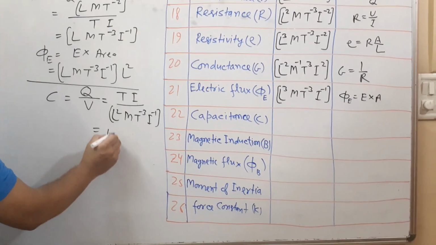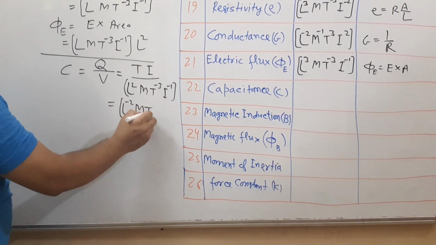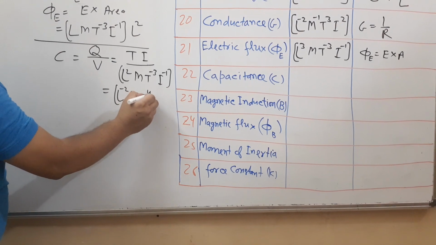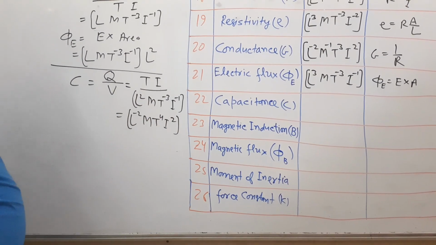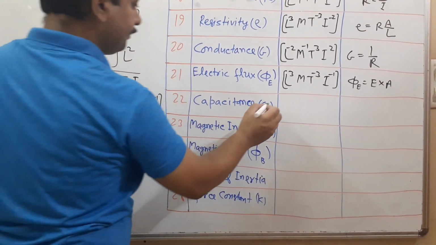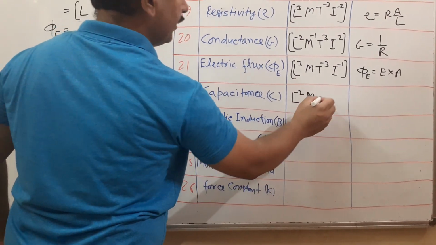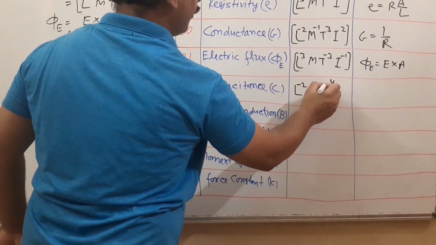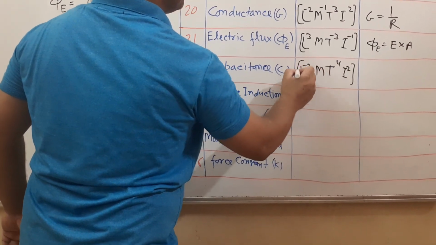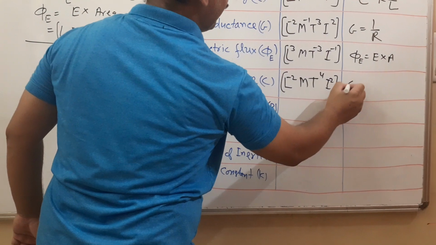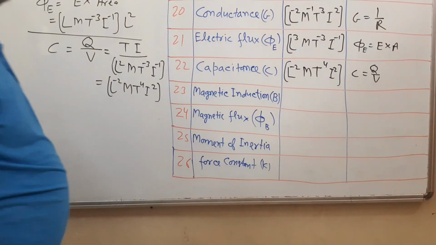If we solve it, L raised to -2, M raised to 1 minus minus, T raised to plus 4, and I raised to 1 plus 1, 2. So capacitance has L raised to -2 M power 1 T raised to 4 and I raised to 2. Related formula: C is equal to Q upon V.